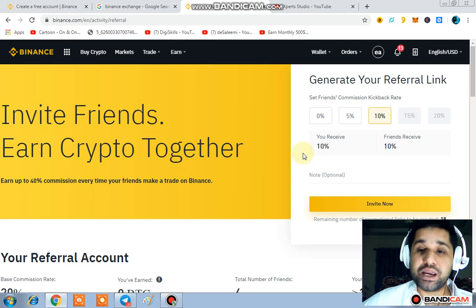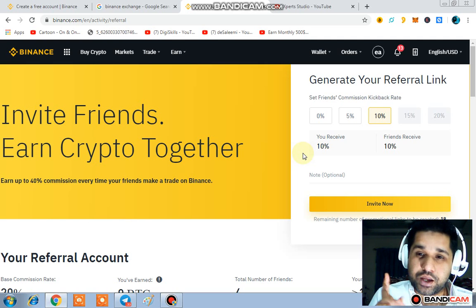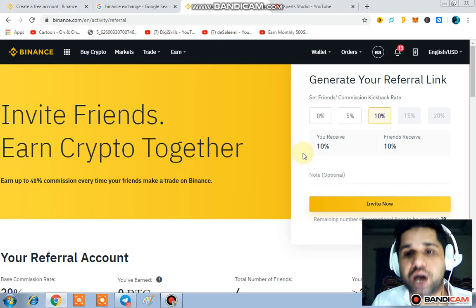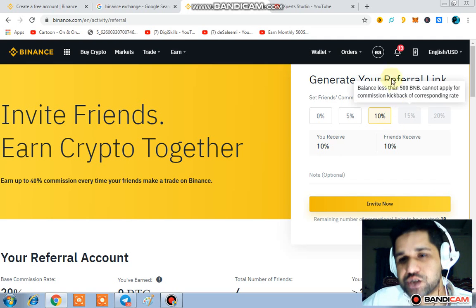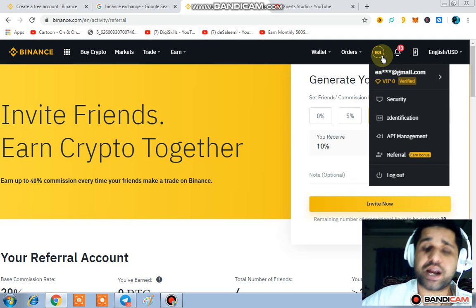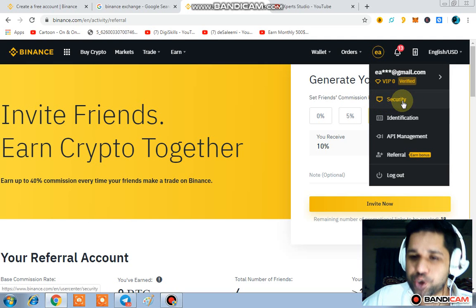But meanwhile, the main thing I want to share with you is that you must complete some basic things. Basic things are the security things. What type of security things do you have to complete on this exchange? When you sign up and log in on your account, before sending any fund here, you have to click on the security icon.